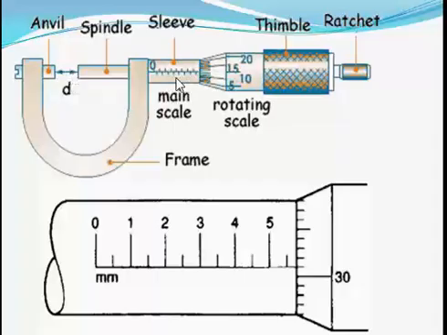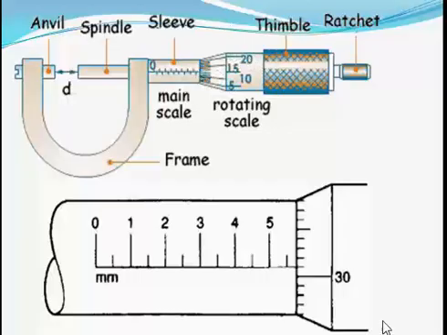Here we have the main scale as usual. Then of course the rotating scale, because you have to screw. As we already discussed when we talked about the vernier caliper, the same thing goes with a micrometer screw gauge. The reading is gotten by adding the main scale and the rotating scale.